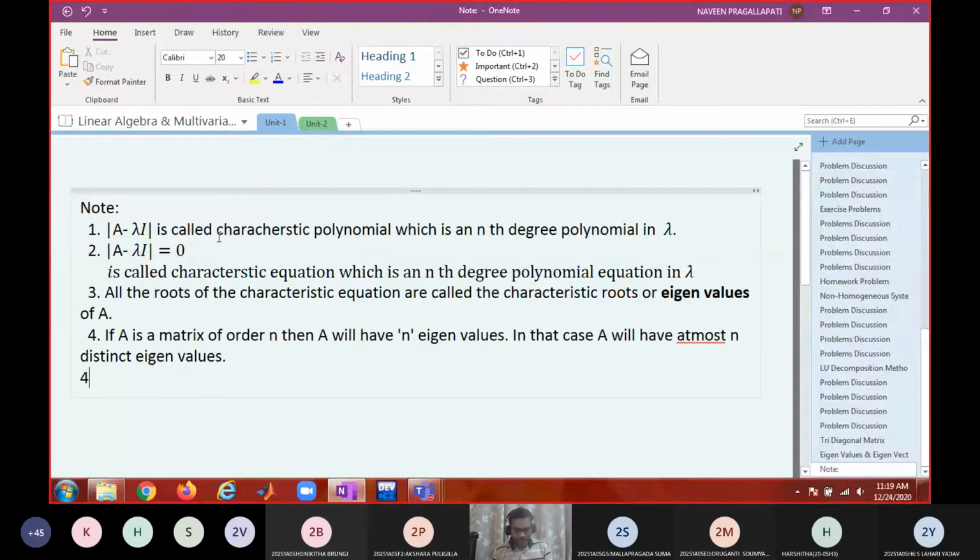So in that case, A will have n eigenvalues, I said, no?